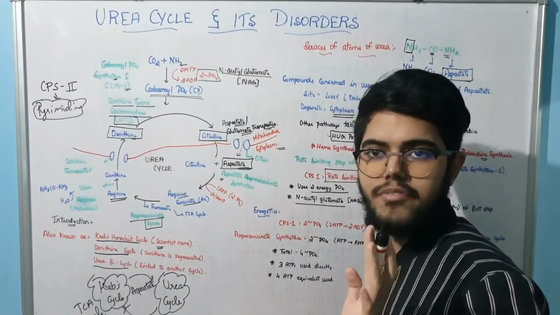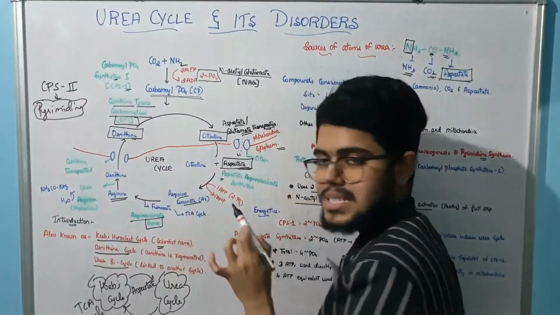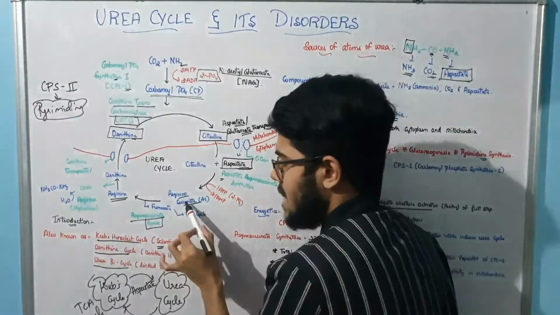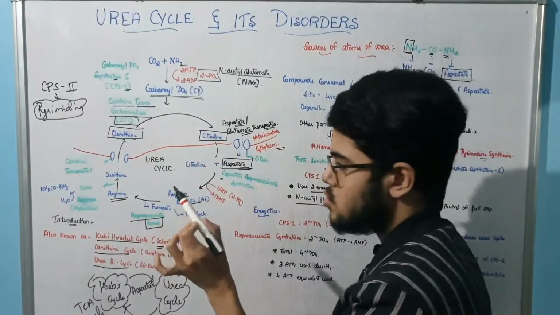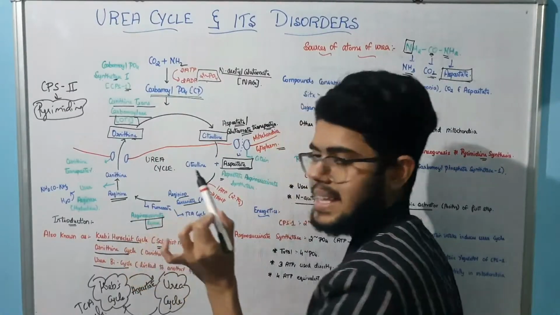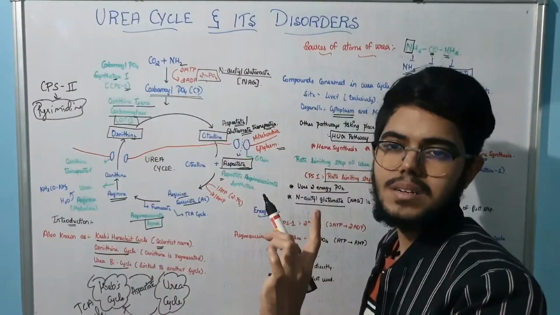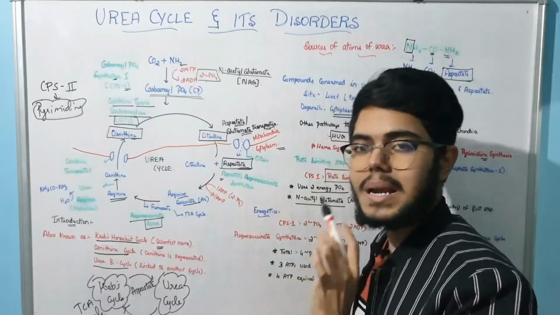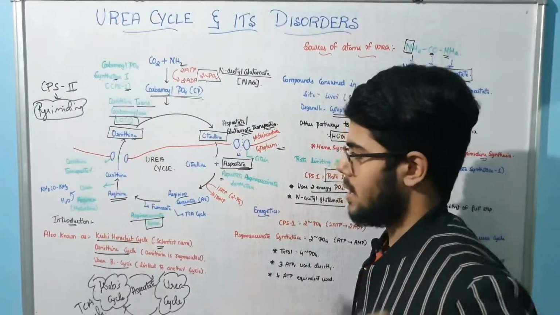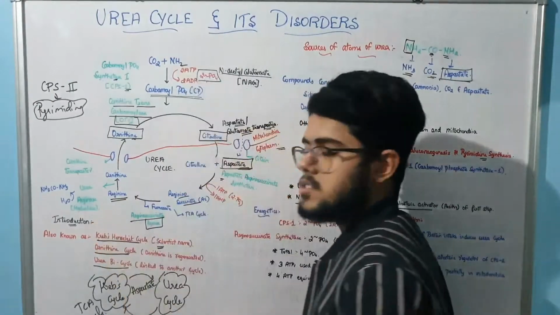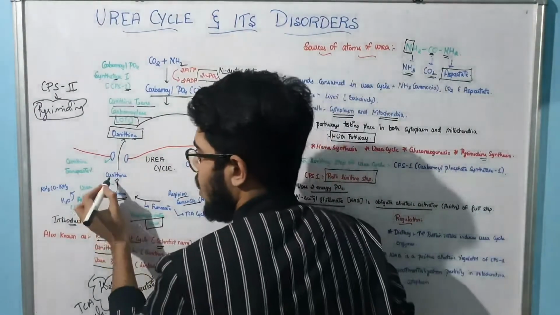Understand the concept? Very simple. We got the arginosuccinate, right? Now this arginosuccinate has to be broken down. So lyase, arginosuccinate lyase. So it is forming arginine and fumarate. That fumarate will move to the Krebs cycle. Understand?